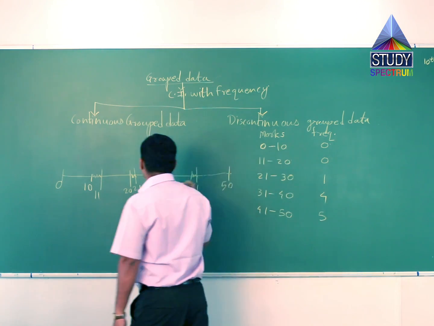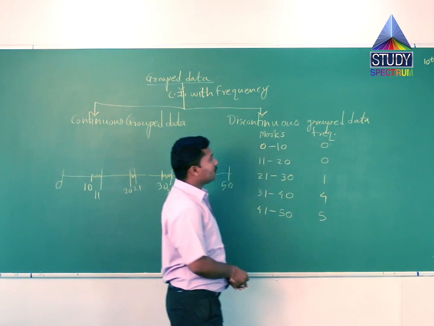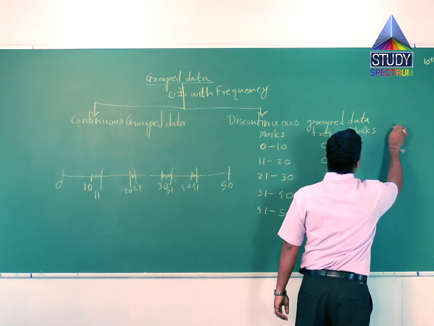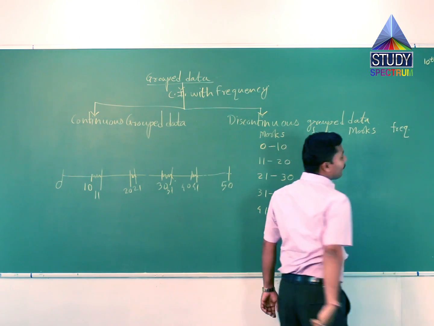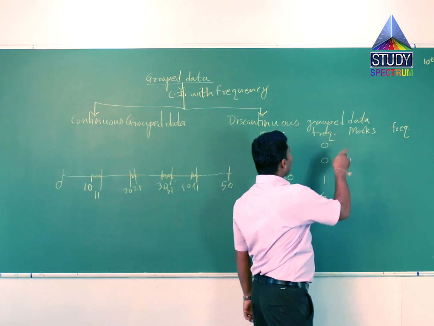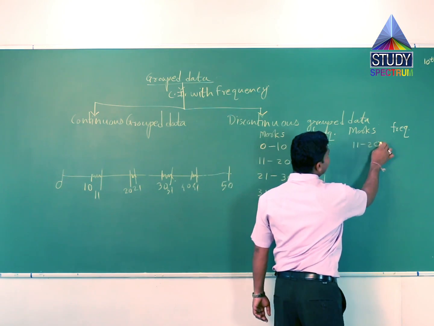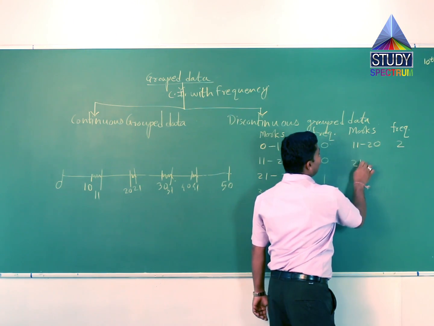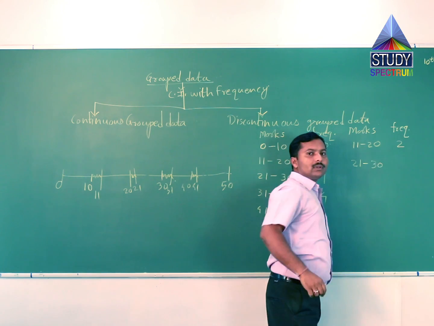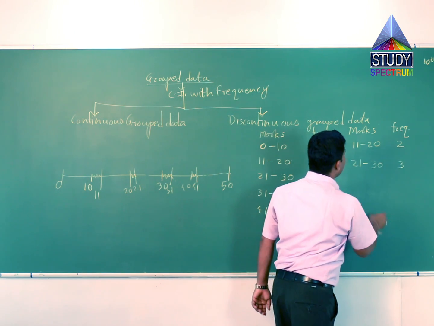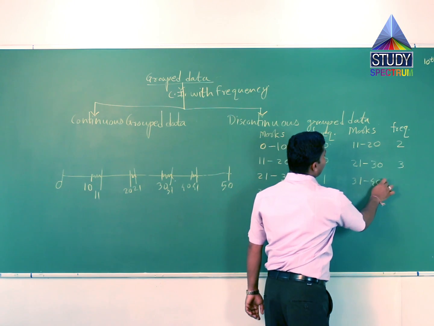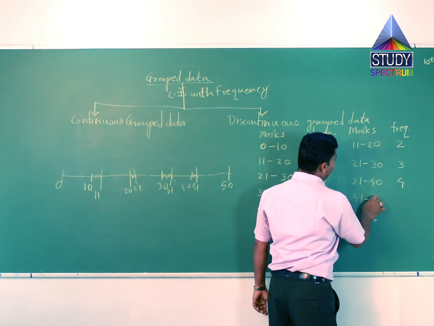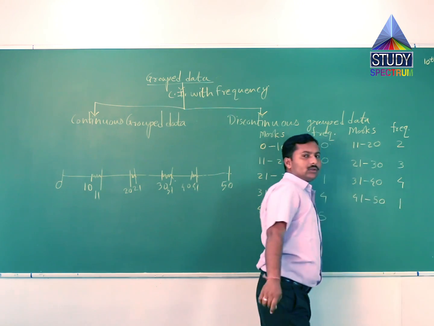So suppose we take another problem. Marks and frequency: 11 to 20, 2 students; 21 to 30, 3 students; 31 to 40, 4 students; and 41 to 50, 1 student.